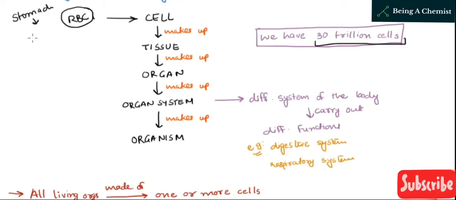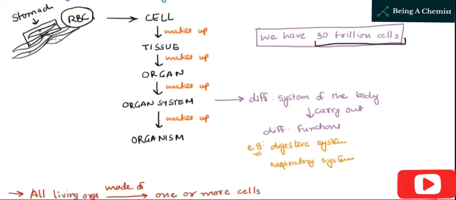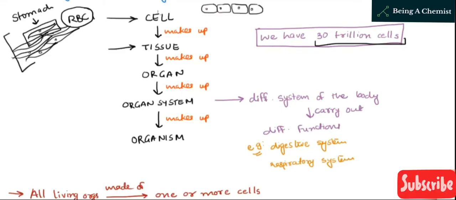Let's have a look at another example, that is stomach. In our stomach, as we all know, smooth muscle tissues are found, as I have told you before in our previous lecture. So what is the function of this smooth muscle tissue? It has the ability to contract, and this specific tissue will contract for the digestion process of the food that we eat. So not only one tissue is found, there are many tissues which are linked together, and they are working together for the same function, that is digestion of food.